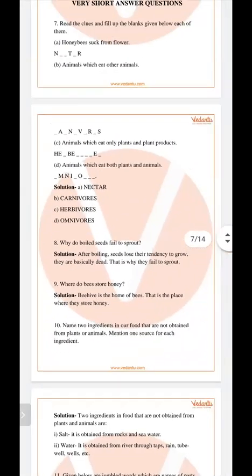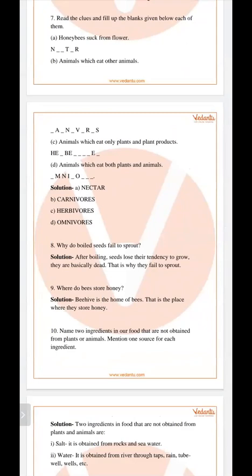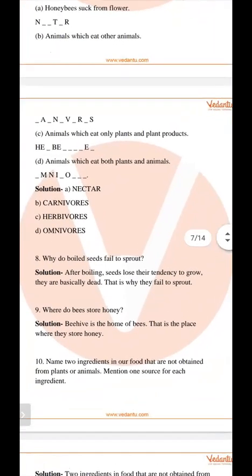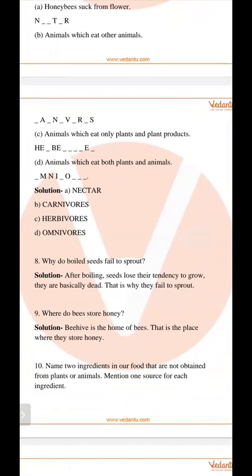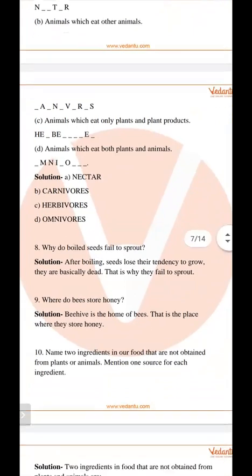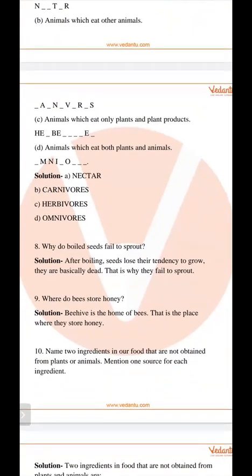Next is, why do boiled seeds fail to sprout? As we know, why do boiled seeds fail to sprout? After boiling, seeds lose their tendency to grow. They are basically dead. That's why they fail to sprout.